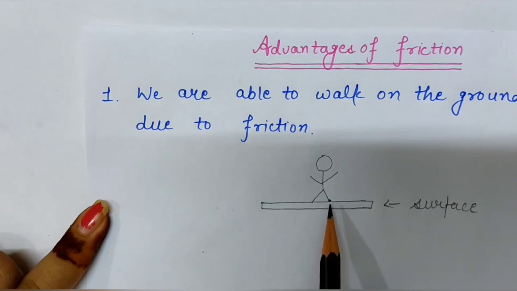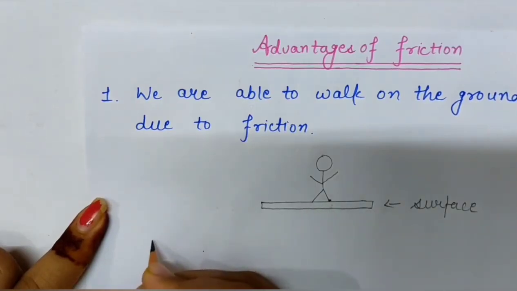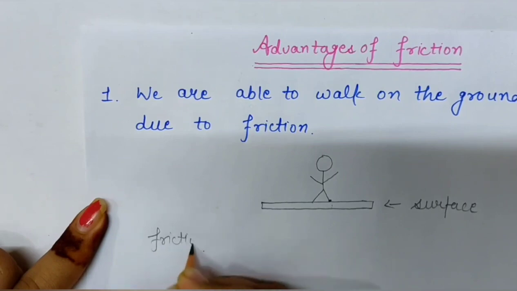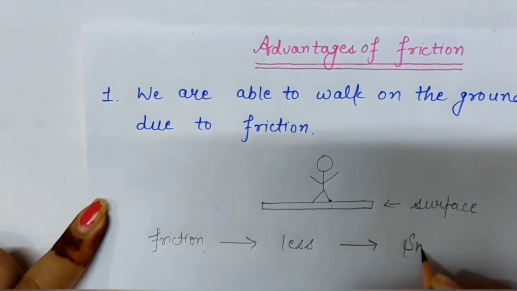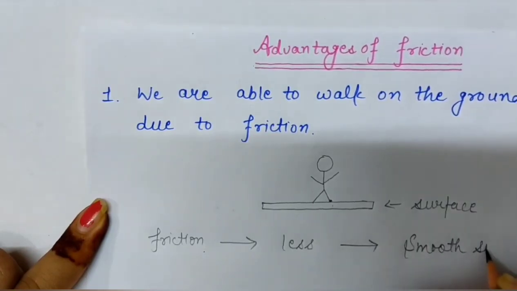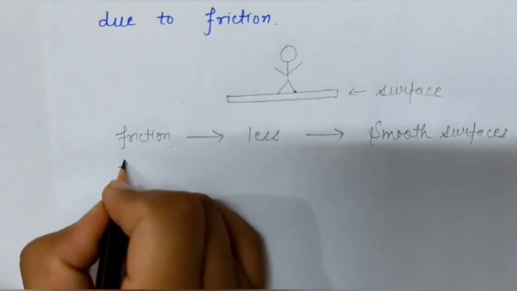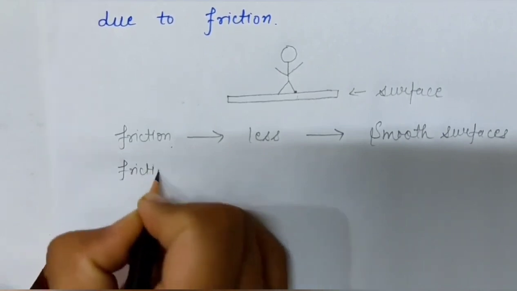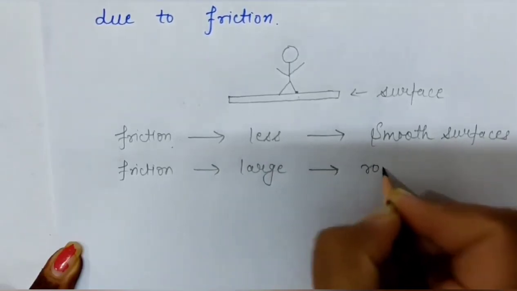You must have observed that you walk carefully on a marble floor, right? Why? Because friction is very less on smooth surfaces, right? And friction is large on rough surfaces.